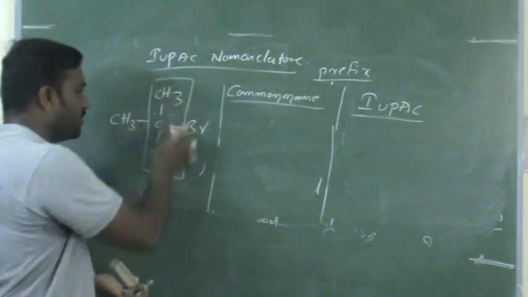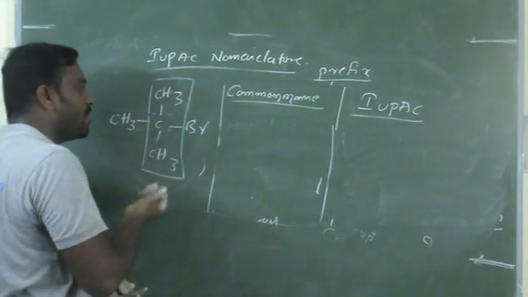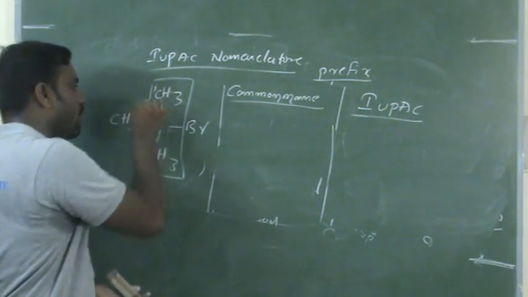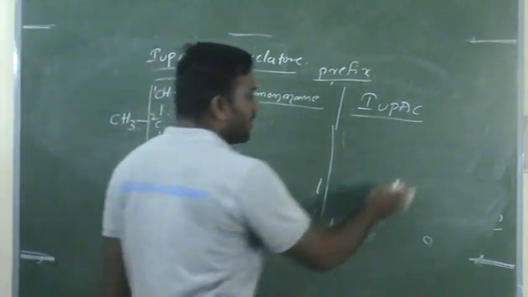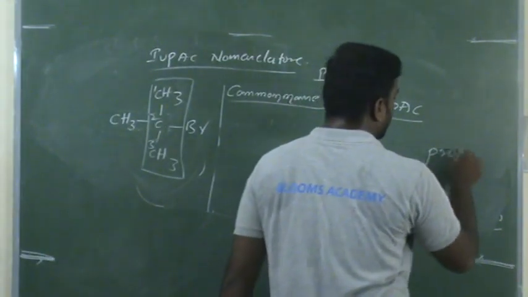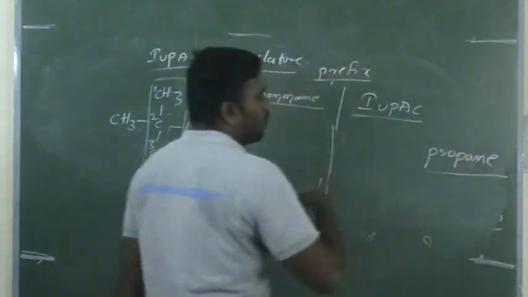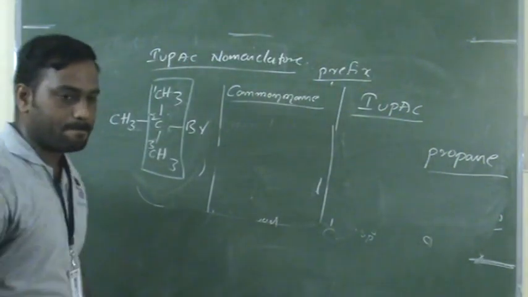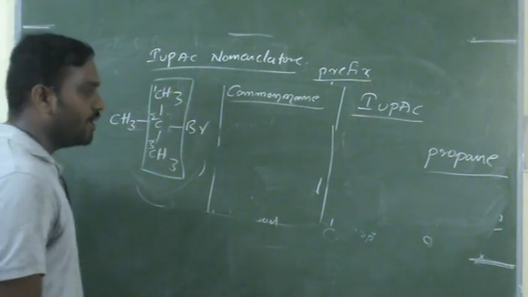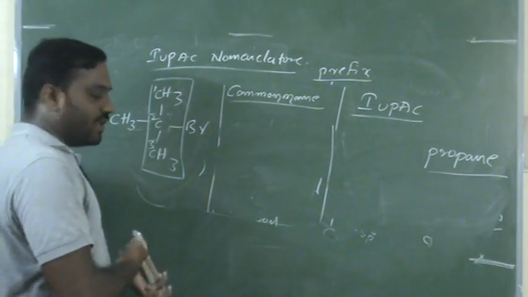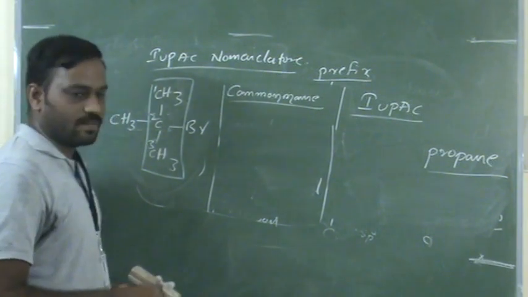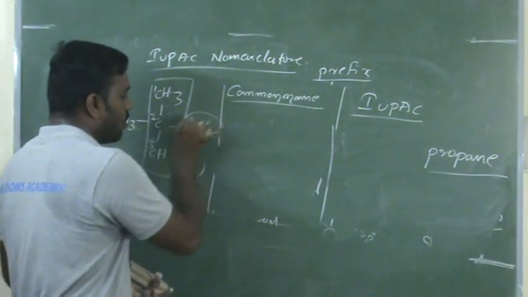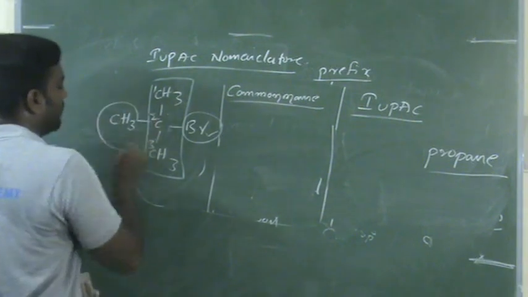So if you take this, it belongs to the root word. How many carbon atoms are there in the root word? 1, 2, 3. Three carbon atoms. I think you know it's called propane. And are there any prefixes? Yes, there are two prefixes. One is bromo, and the other is methyl.